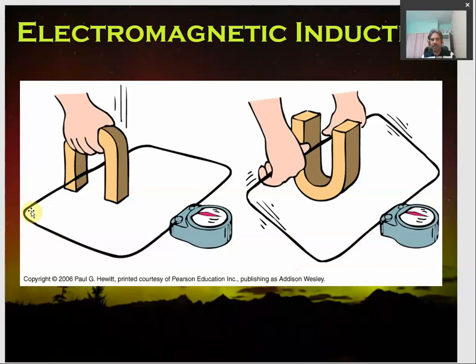In the first case, what he did was change the magnetic field around a conductor with the help of a magnet. It is a horseshoe magnet as shown here, and with this wire or conductor, a meter is connected. Whenever this magnet is moved away from or towards this conductor, the magnetic field around this conductor changes, and hence a voltage is induced, due to which some current starts flowing in the wire, and the meter shows that current